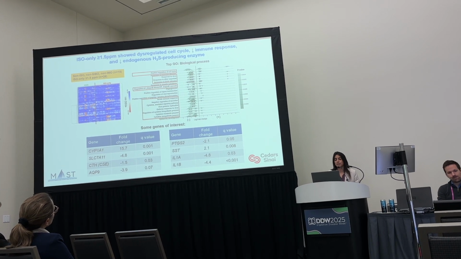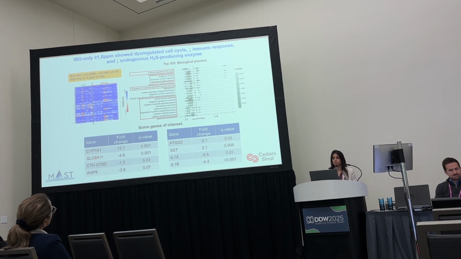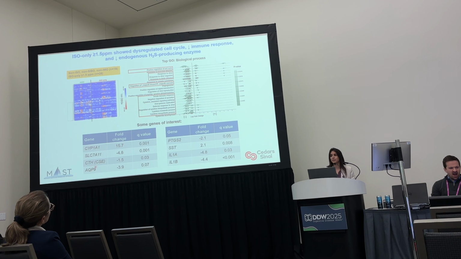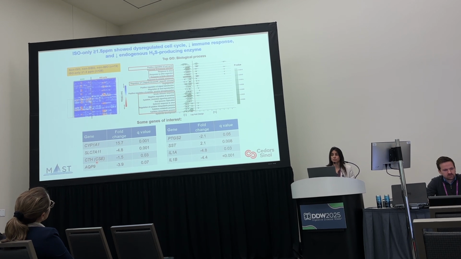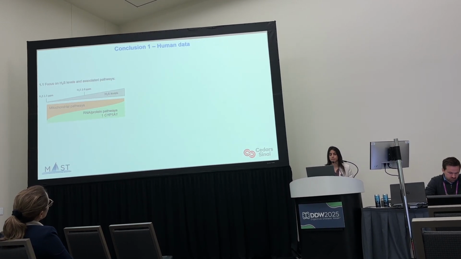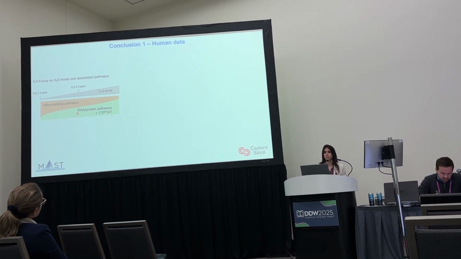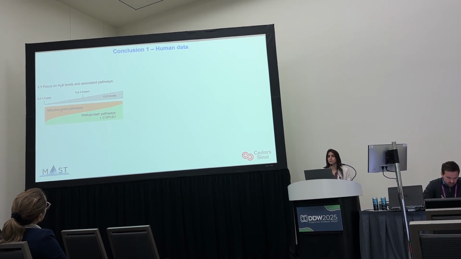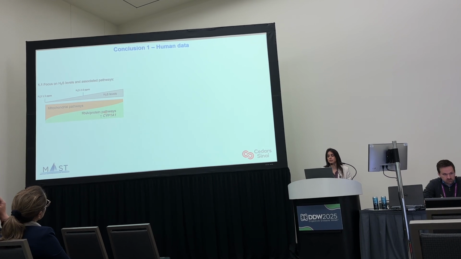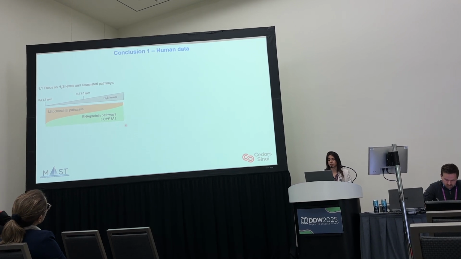Some genes of interest included, again, CYP1A1 increased, downregulation of the glutamate-cysteine antiporter, and downregulation of CTH, an enzyme that produces H2S endogenously in our cells. So we concluded first that when we focus on H2S levels in associated pathways, mitochondrial pathways are more associated with lower levels of H2S, while RNA protein pathways are associated with higher levels of H2S, and CYP1A1 increase is also more associated with increased levels of H2S.